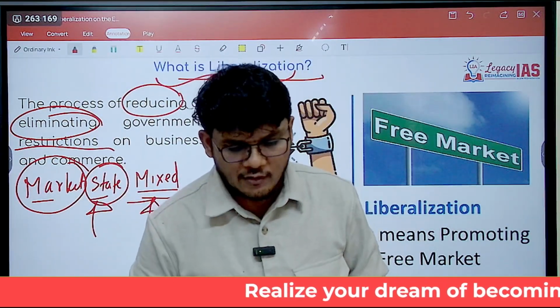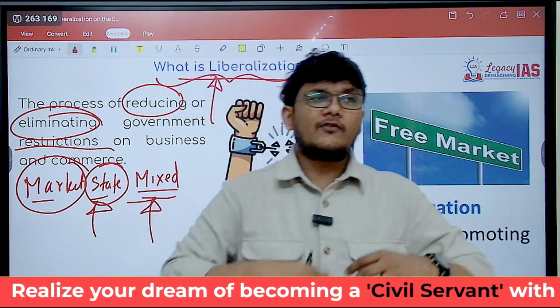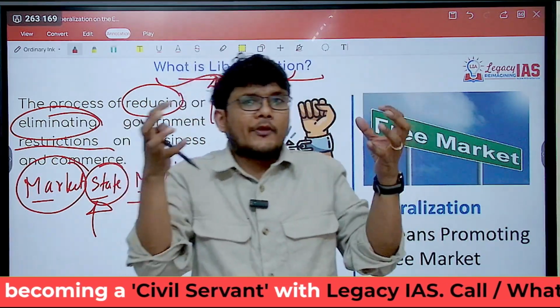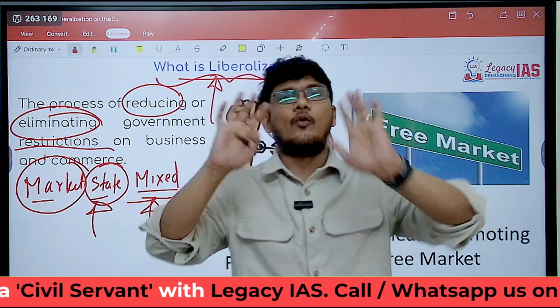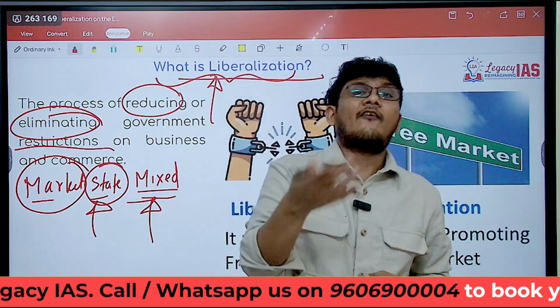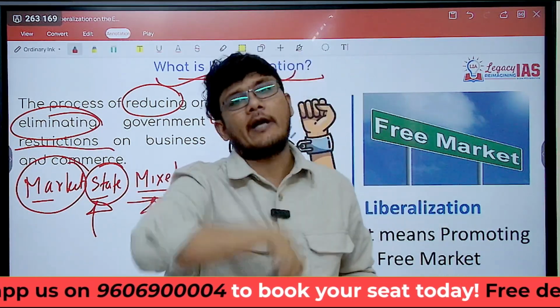But on the flip side, since the government is deciding what to produce and how much to produce, the entrepreneurial tendencies might lower down. For example, if I want to start a business, but the government decides what business I should do.